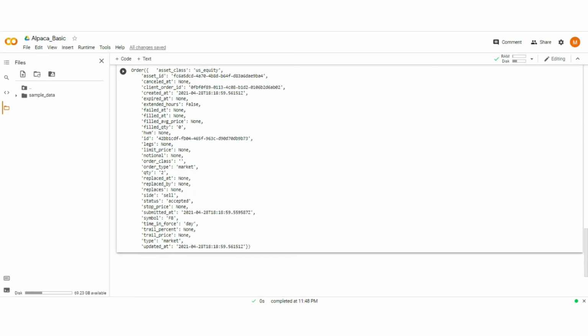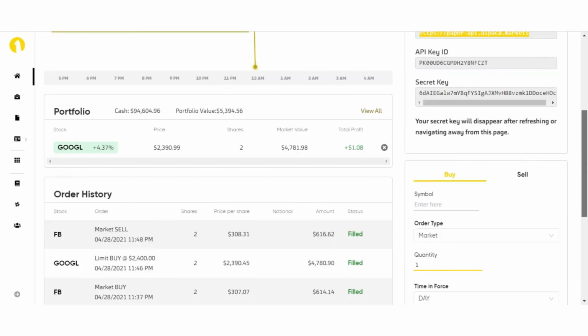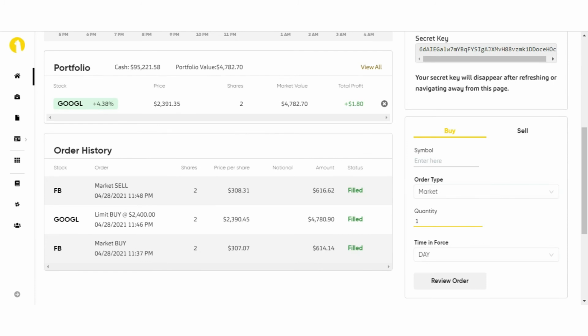Here the order is executed successfully and we sell 2 stock of Facebook. Let's again check the Alpaca platform. Here the order is executed successfully and we sell 2 stock of Facebook as a market order type and we also book a profit of $2.